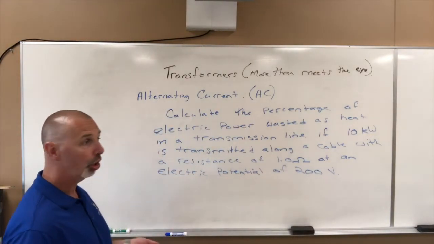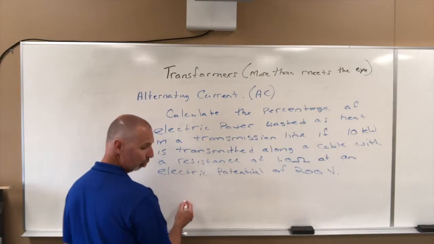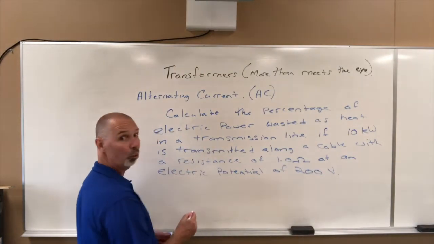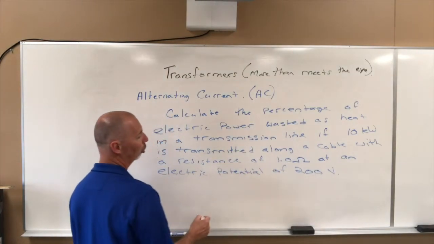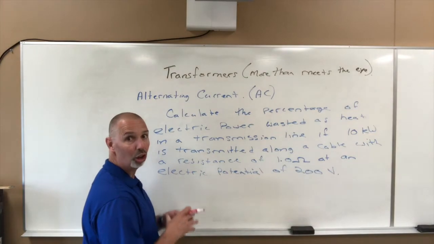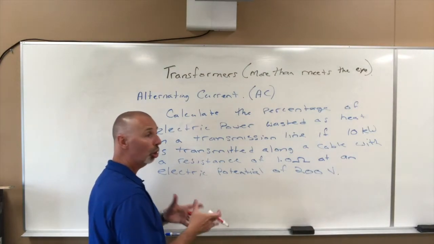We're going to calculate the current that is flowing through this situation first, remembering that power equals current times voltage. We're given power, voltage, and resistance, but we're not going to look at the resistance for now. We're going to look at what's the current flowing through here.